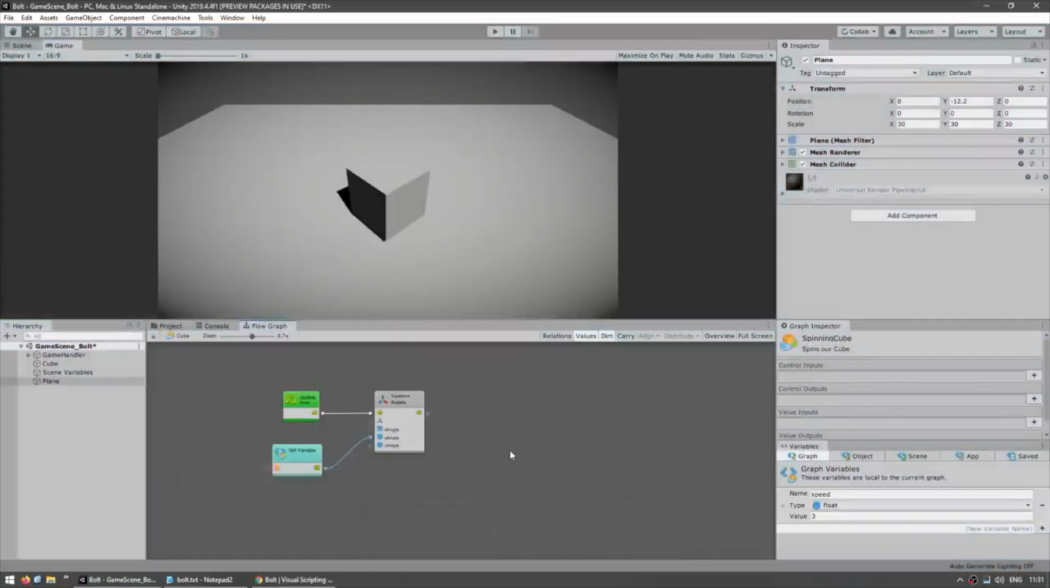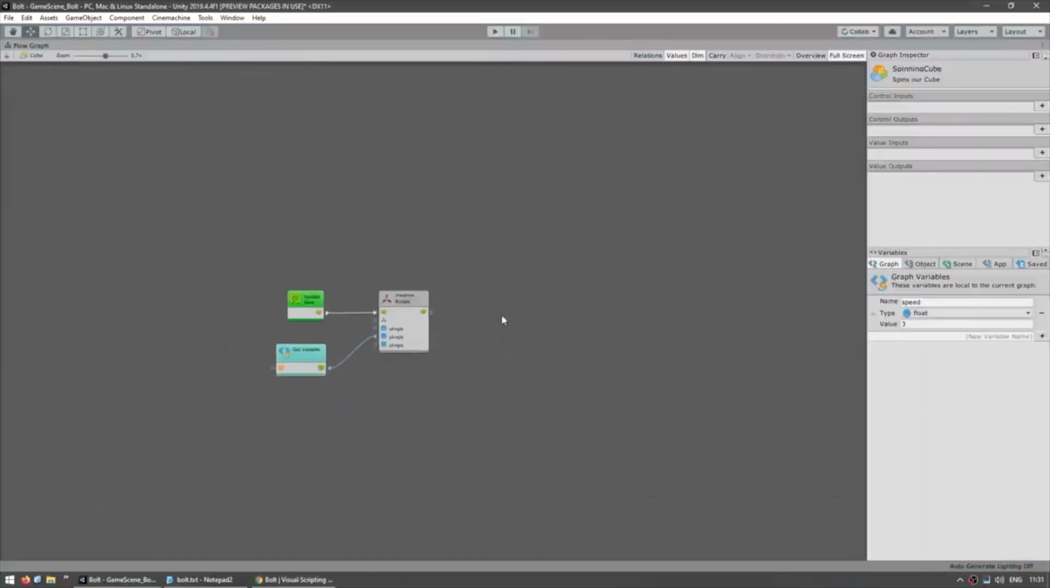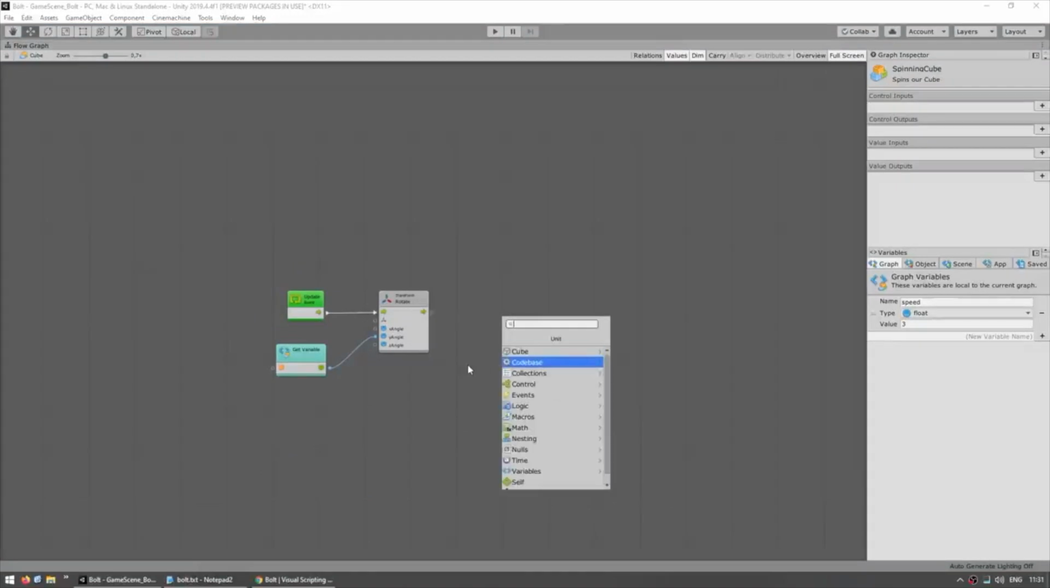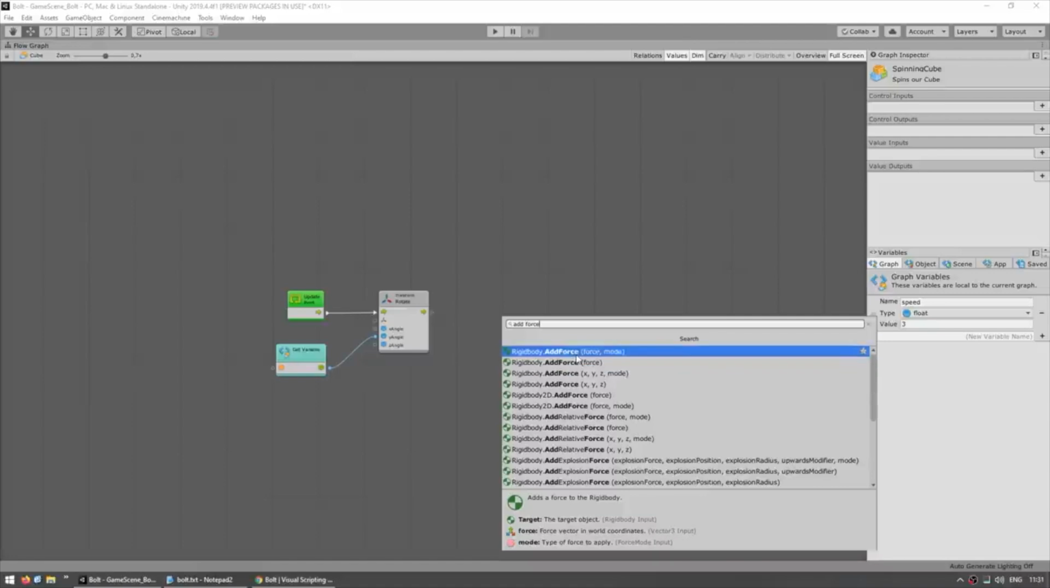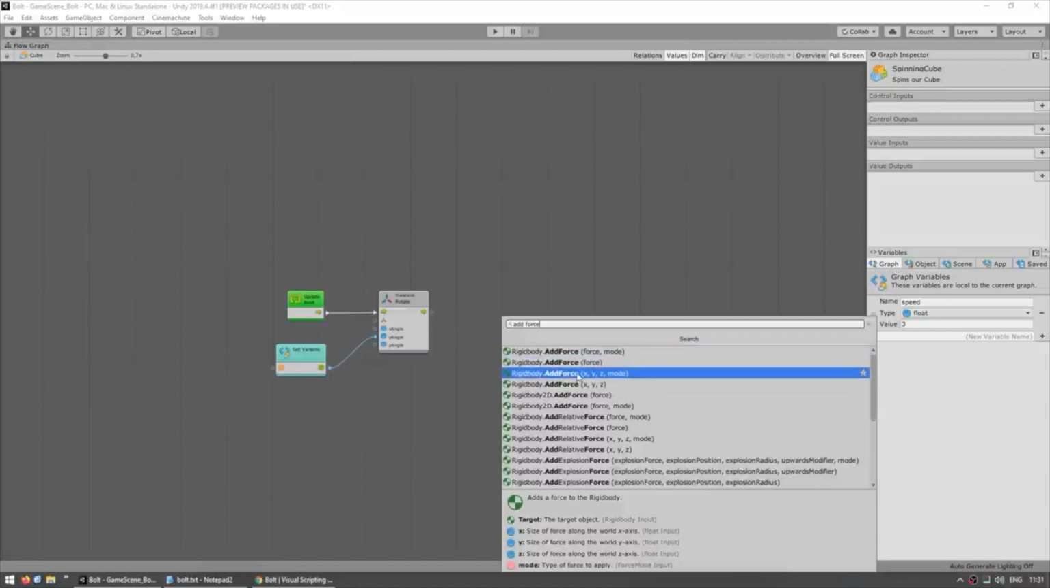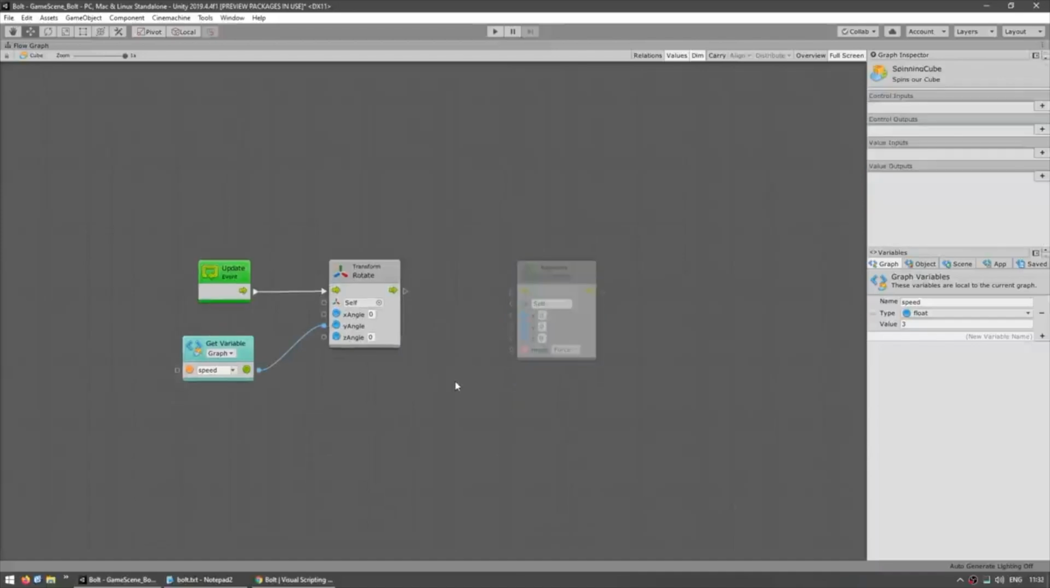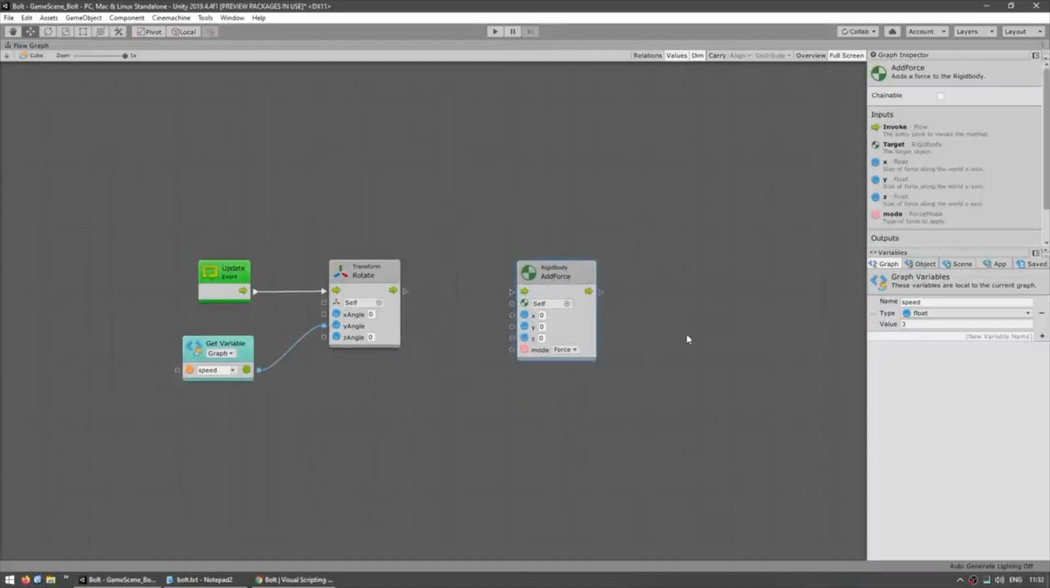Now here in our graph, let's expand it. And now let's right click and we're going to add something. Let's search for add force. And we're going to apply some force to our rigid body. So let's go with this one that takes 3 floats and then the mode. Okay, now here we want to jump up, so let's add some value on the Y. And for the mode, let's select impulse since it's meant to be instantly applied. Okay, so here's what we want to do, just add some force on the Y, alright.